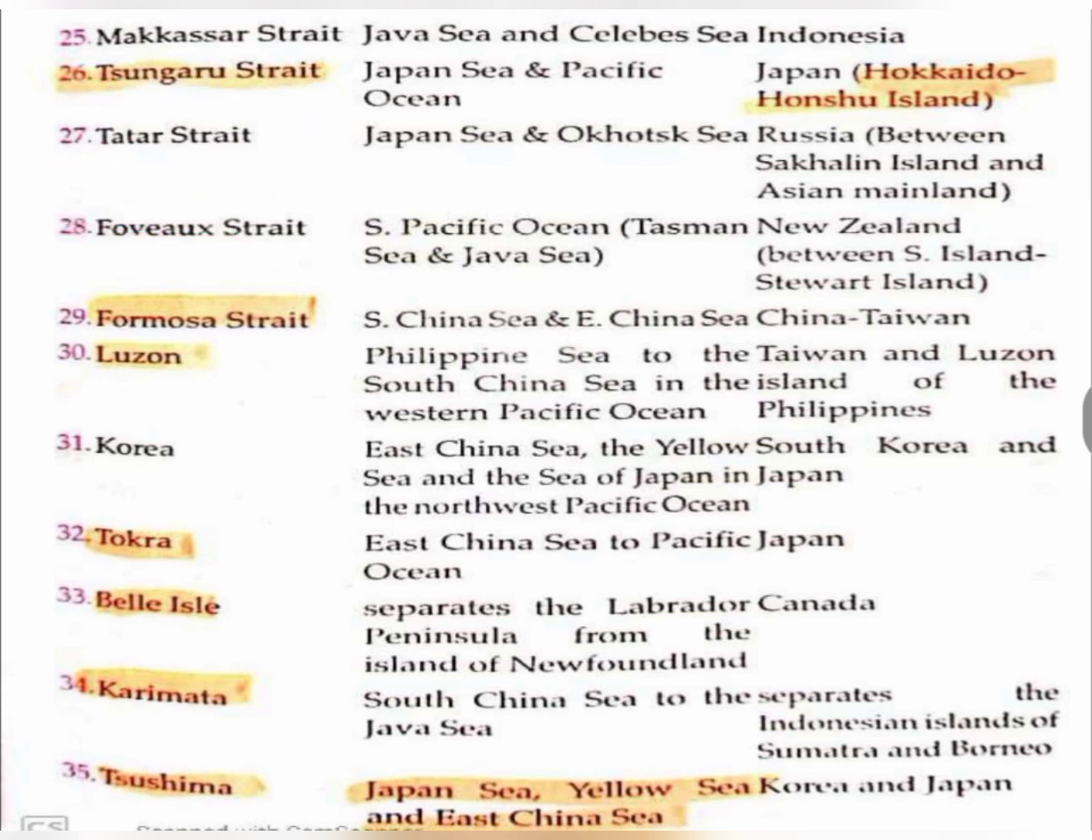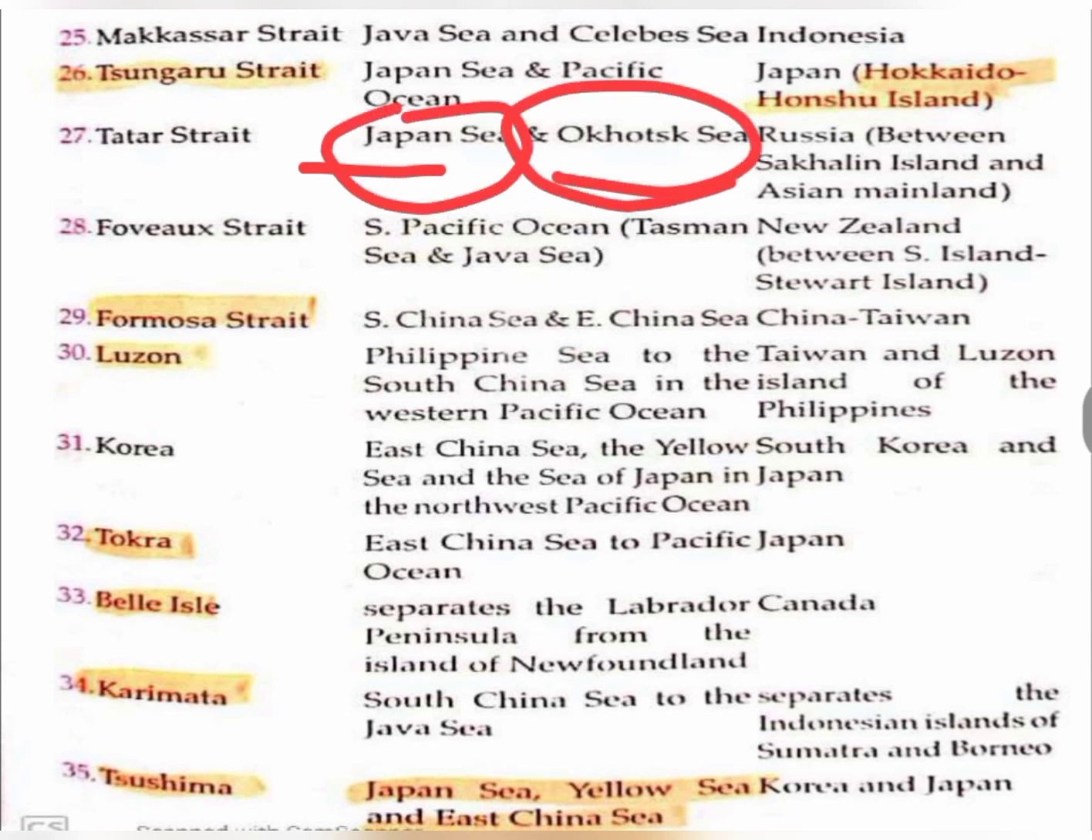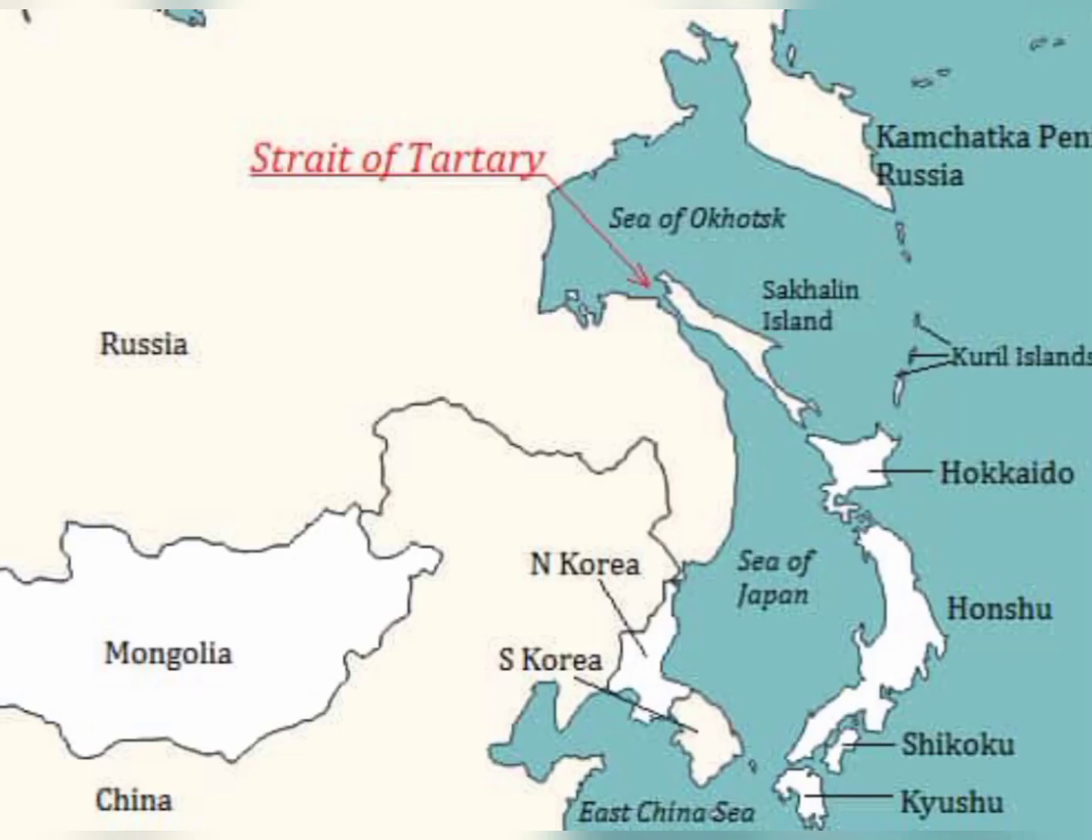So this Tartar Strait connects the Japan Sea and the Okhotsk Sea. Okay, and it is nearby Russia and Sakhalin Island. So here you can see the Strait of Tartary, or Tartar Strait, which connects the Sea of Japan and the Sea of Okhotsk. Or we can say it disconnects Russia and Sakhalin Island. So this strait disconnects Russia and Sakhalin Island, or we can say it connects the Sea of Okhotsk and the Sea of Japan.